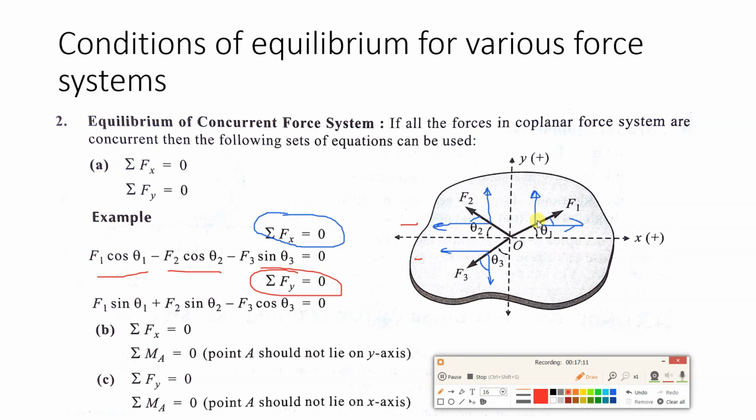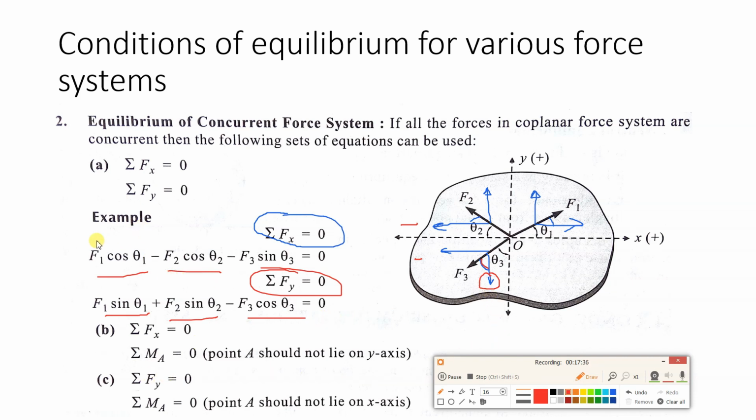This one is in the upward direction, so plus F1 sine theta 1. This is also in the upward direction, so it will be plus F2 sine theta 2. And this component is in the downward direction, so it will be minus F3, and the angle is with respect to the y-axis, so it will be cos theta 3. Don't forget the negative sign, equal to 0.